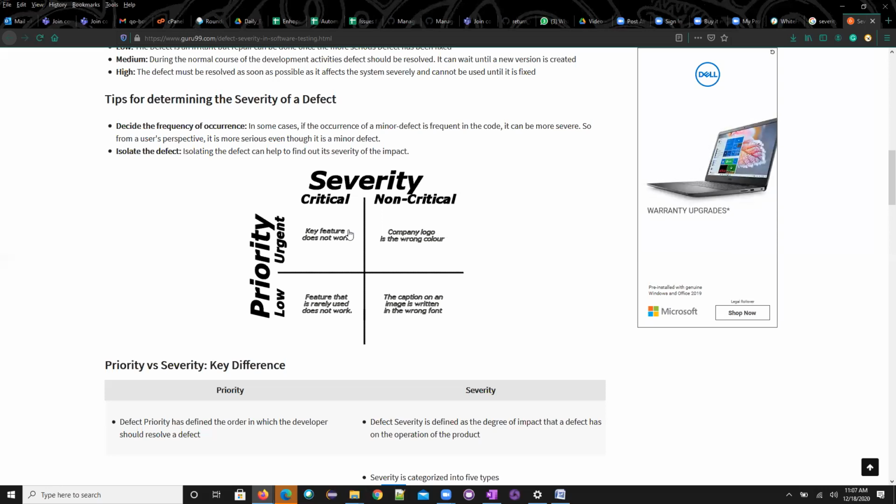So high priority, high severity: the key functionalities are not working. High priority, low severity: that comes under the company logo, spelling mistakes, anything.